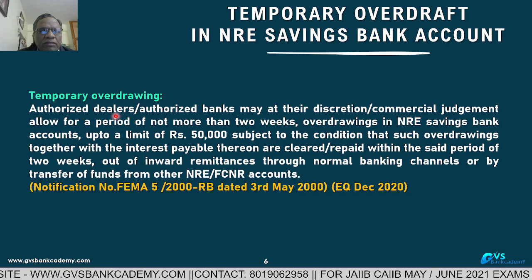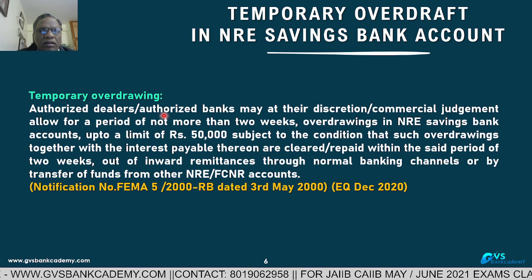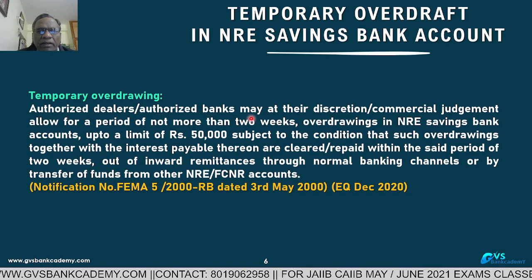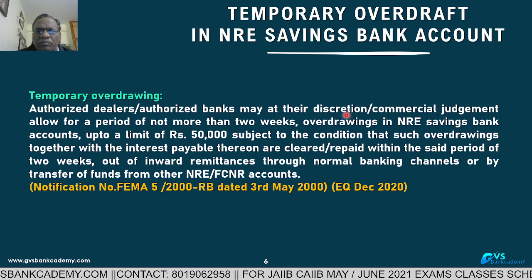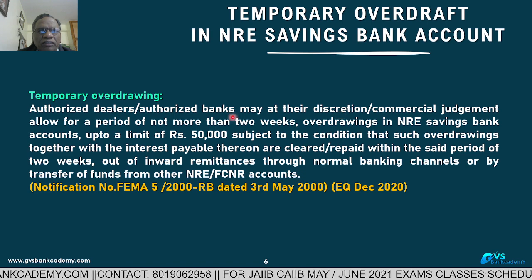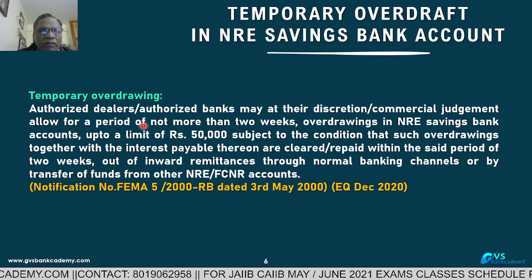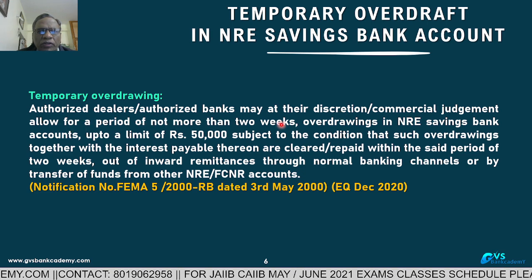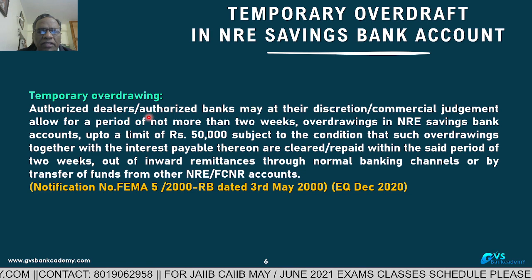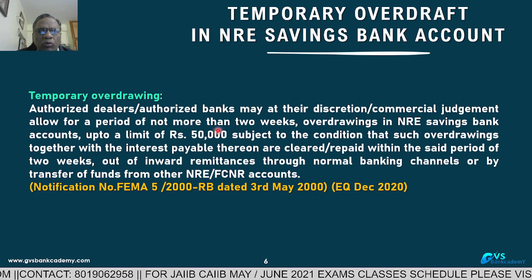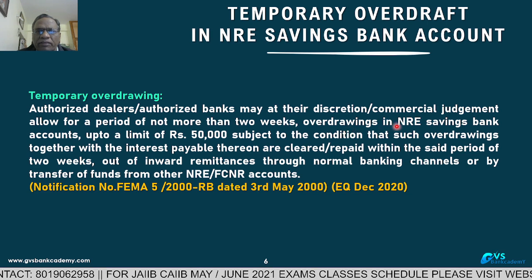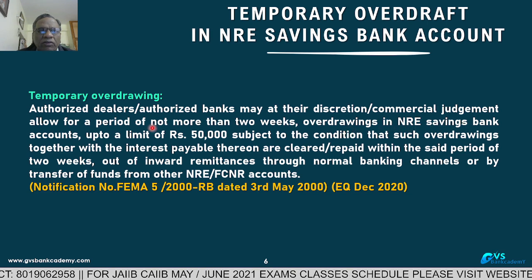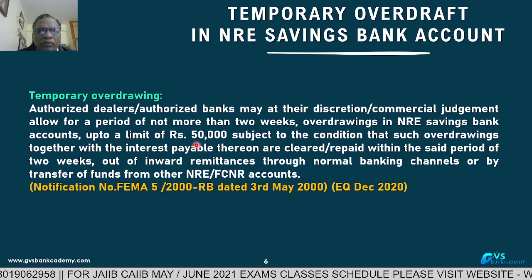Authorized dealers or authorized banks may, at their discretion, on commercial judgment, allow overdrafts or overdrawings in NRE savings accounts for a period of not more than 2 weeks, up to a limit of 50,000.